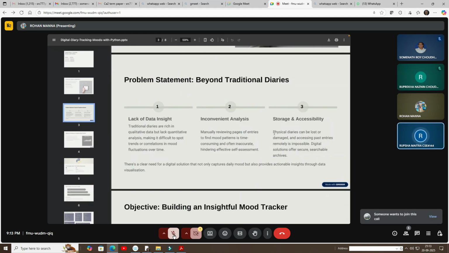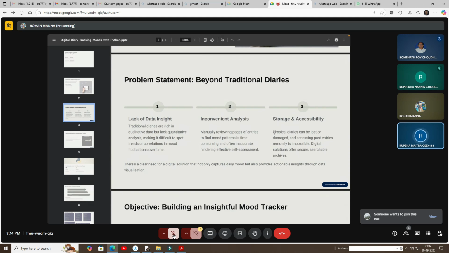So the problem statement: beyond traditional diaries. First, we have lack of data insight. Traditional diaries are rich in qualitative data but lack quantitative analysis, making it difficult to spot trends or correlations in mood fluctuations over time. Second, we have inconvenient analysis. Manually reviewing pages of entries to find mood patterns is time consuming and often inaccurate, hindering effective self-assessment. Third, storage and accessibility.